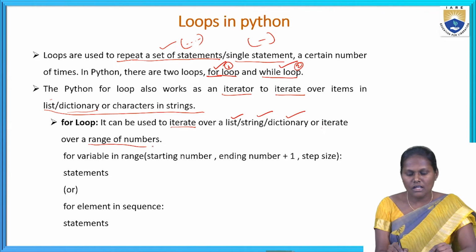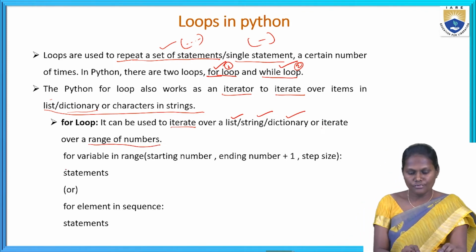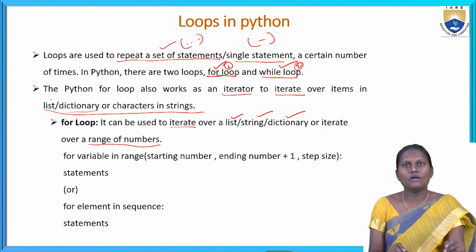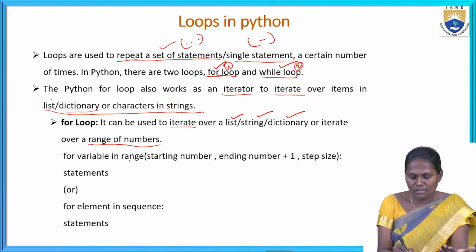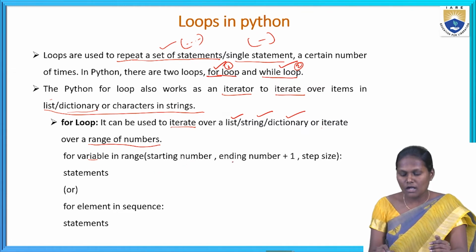In between a range of numbers also, we can iterate this for loop. For variable in range. Now I am going to explain the variables. I am taking a variable: the starting number, the ending number (ending number plus 1), and the step size.